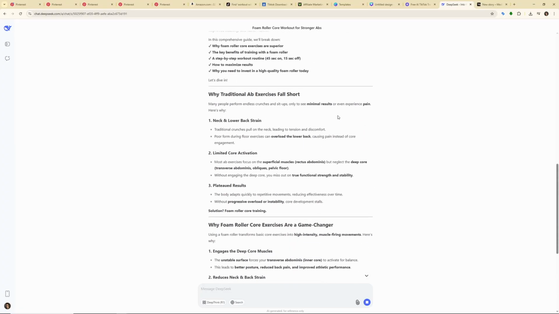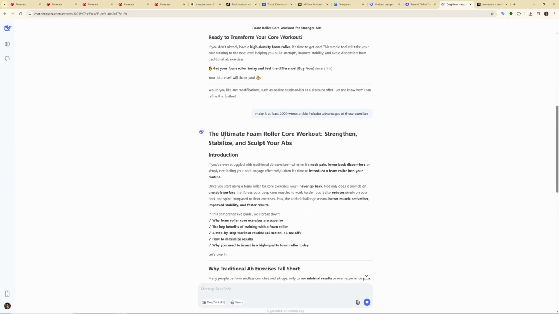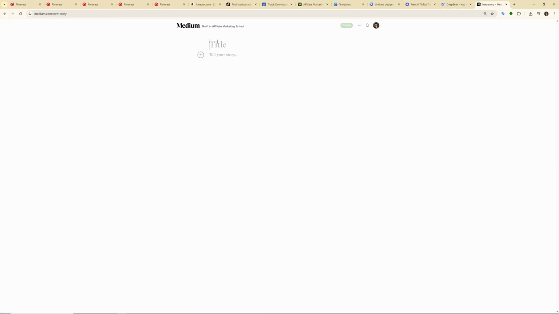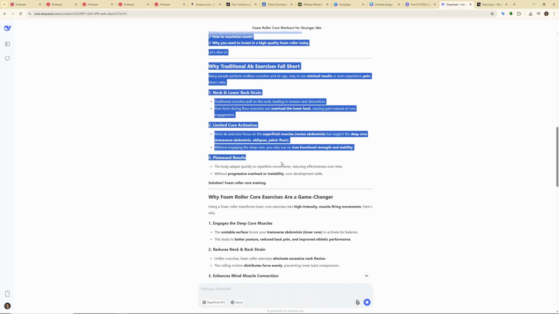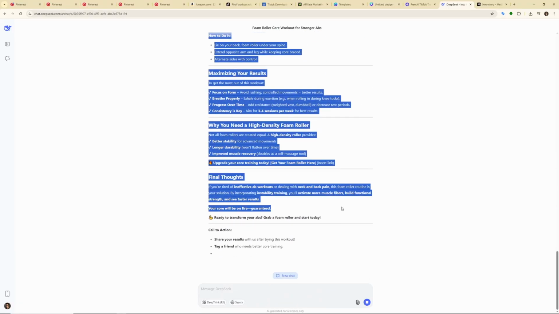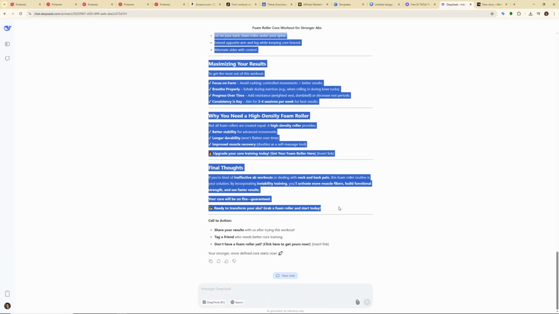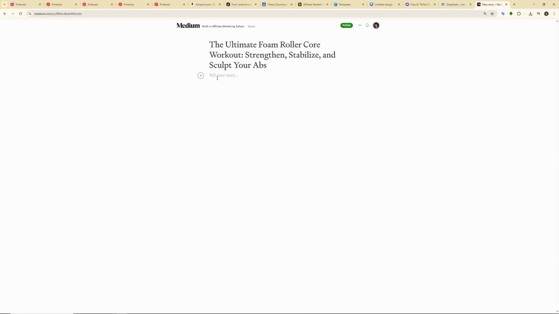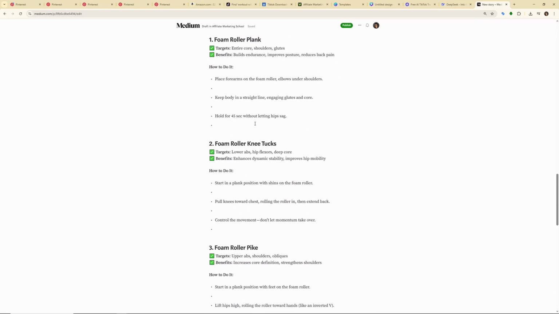It looks pretty good. Now let's take a look at this title. I might be asking for something else, or the ultimate foam roller core workout, strengthen, stabilize, and sculpt your abs. Sounds awesome. Let's paste it right here, and now let's just copy the whole article and paste it in our medium.com website.